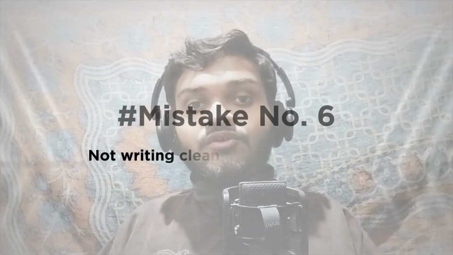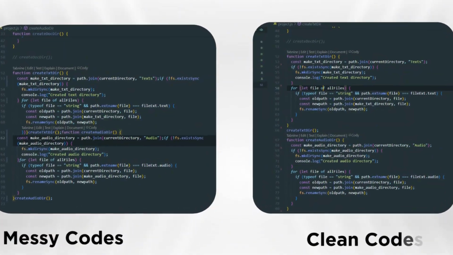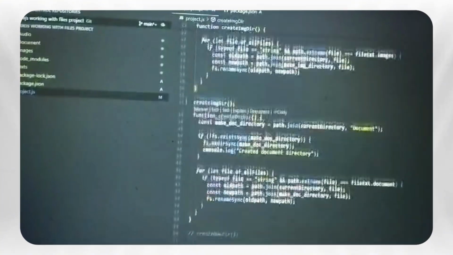Mistake number 6, not writing clean and readable code. For example, you are working on a project. If you are not making your code readable, or if you are not organizing your code properly, then it will confuse you when you make your project bigger, or when you are working on some advanced feature. You will confuse yourself, and whoever reads your code will definitely get confused, especially if you are working on a team. Otherwise your team member will not be able to understand what you have written. So it is highly recommended to make your code readable and clean.